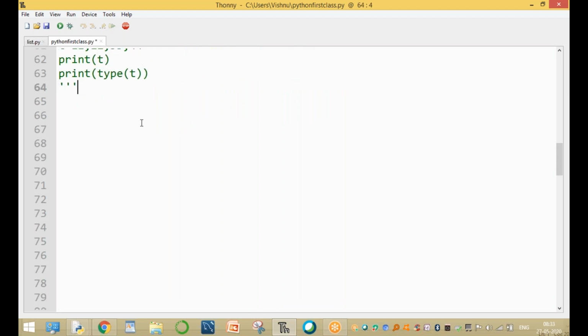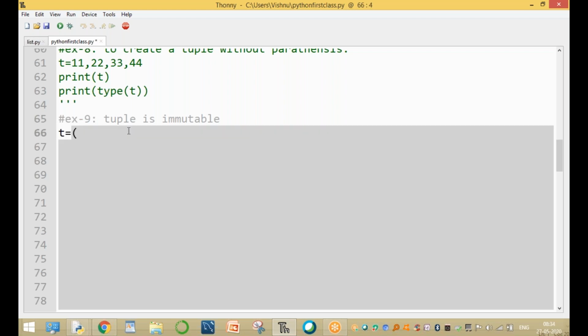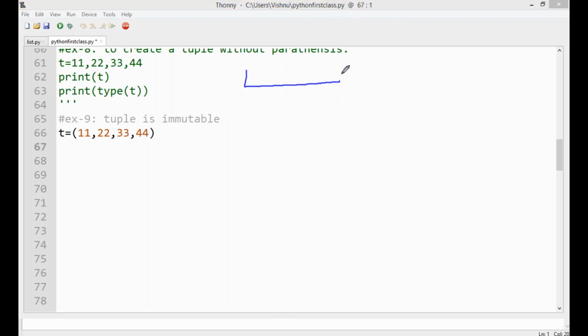Now the next example. The 8th example is completed, and the 9th example is that a tuple is immutable. So what is immutable, sir? The value cannot be changed. That is called immutable. For example, here the tuple is 11, 22, 33, and 44. The tuple elements are arranged by using the index number.